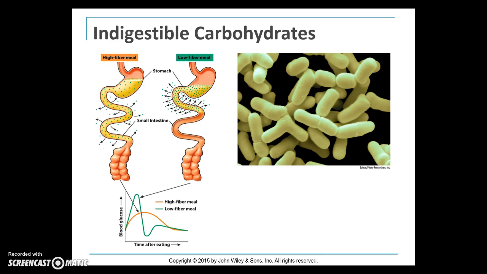Now the picture on the right, so let's talk about those indigestible carbohydrates. They're a food source for bacteria in the colon. When the bacteria break down these carbohydrates, short-chain fatty acids are formed, and this acidic condition results in the inhibition of the growth of bad or undesirable bacteria in favor of the growth of healthy bacteria, such as the bifidobacteria shown here. Imbalances in these gut bacteria are related to numerous disorders, including colon cancer, inflammatory bowel disease, allergies, and even linked to diabetes.